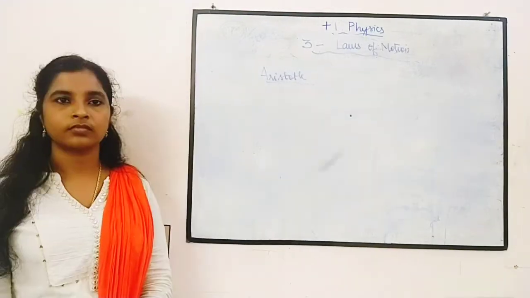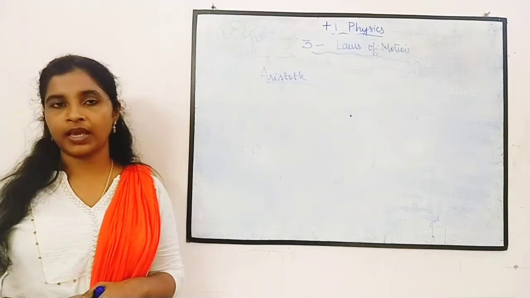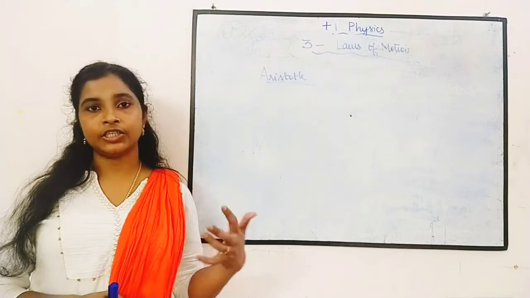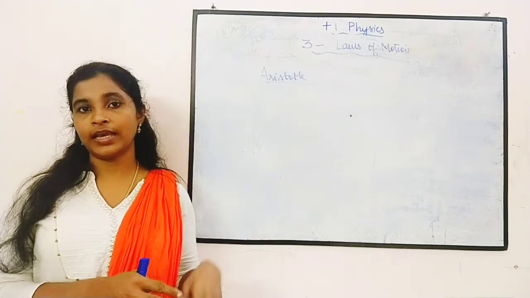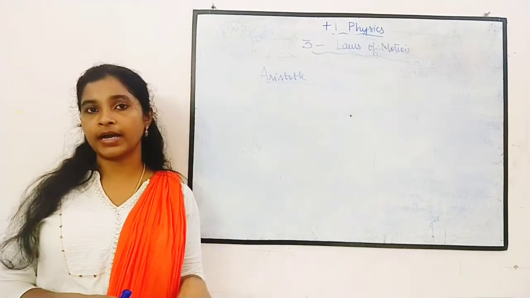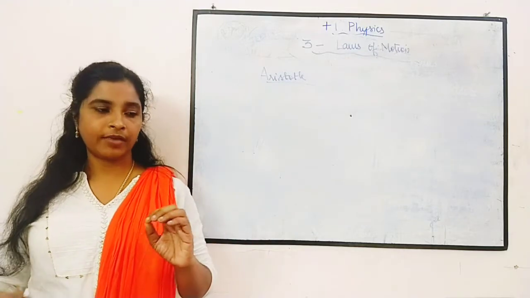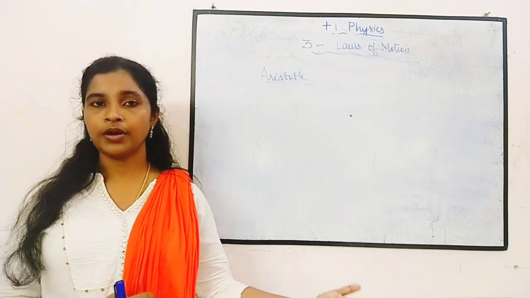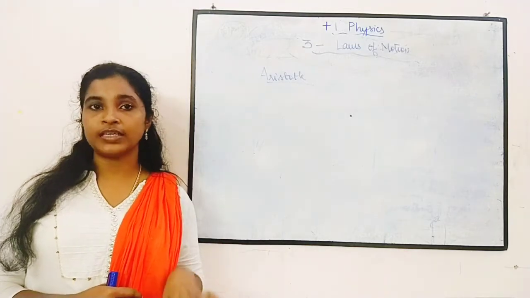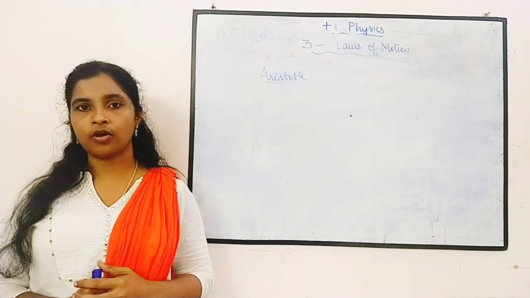Okay, so he thought that this is nature's law, that everything will start by external effort and they will stop by their own. It has the tendency to stop by its own. So he thought it was nature's rule. When we apply an external effort, it will start to move and it will stop by its own. It is having a tendency to stop by its own. This was the thinking of Aristotle.